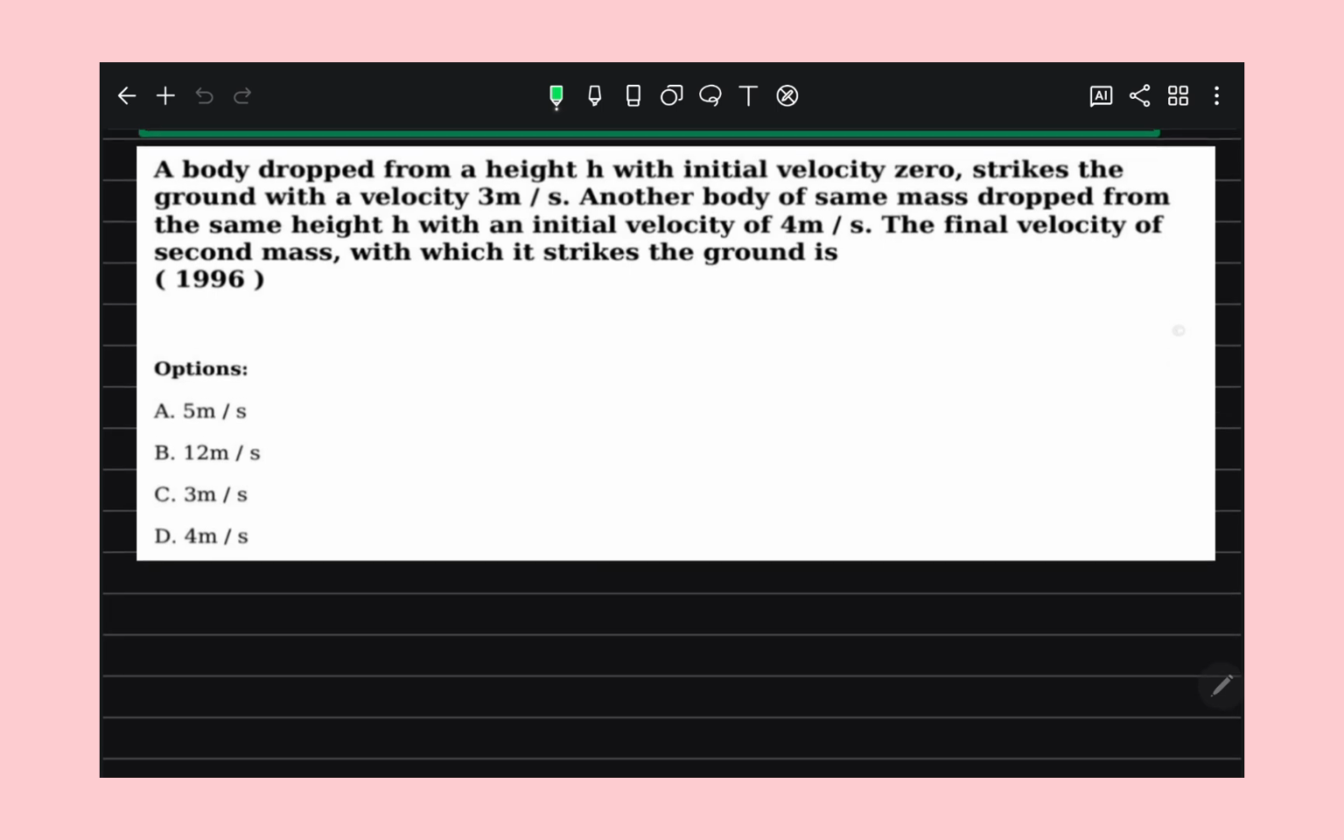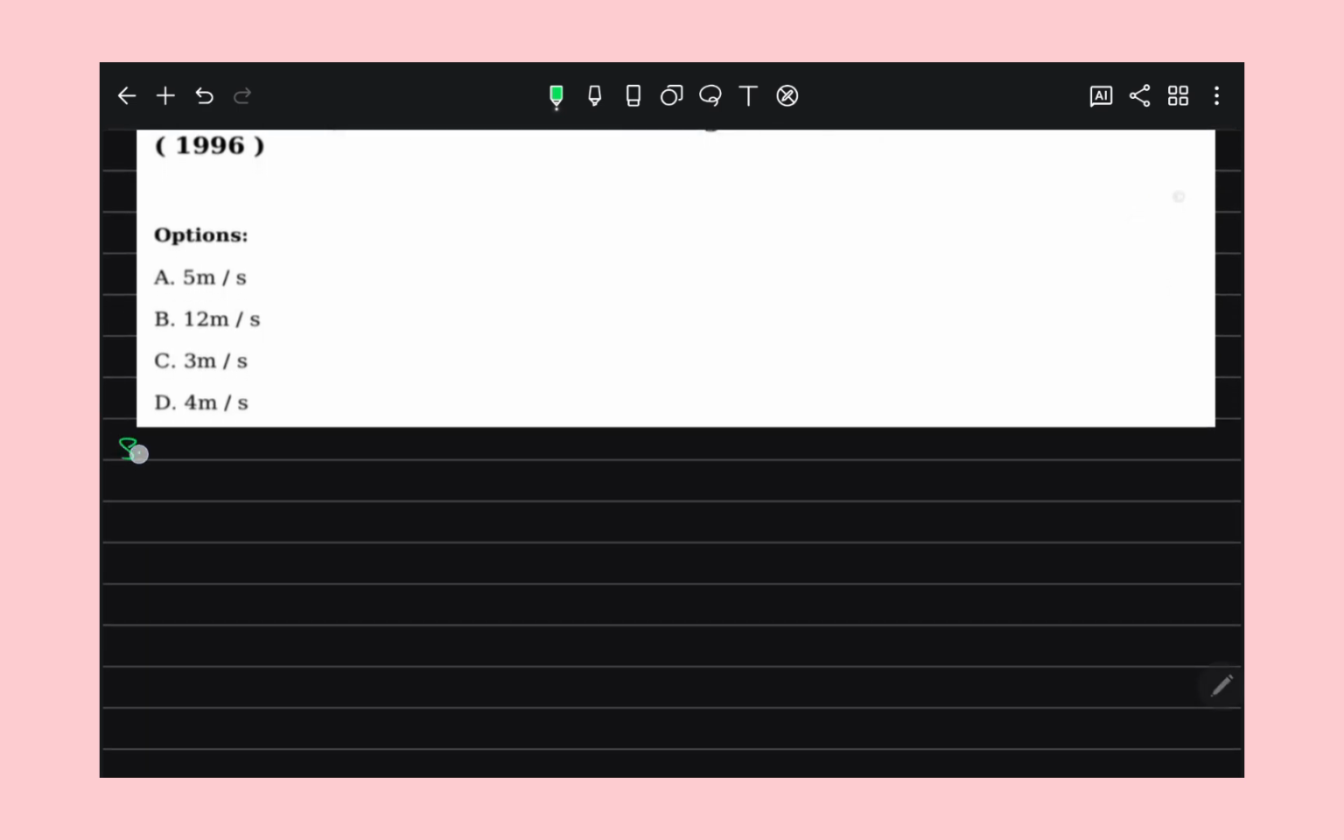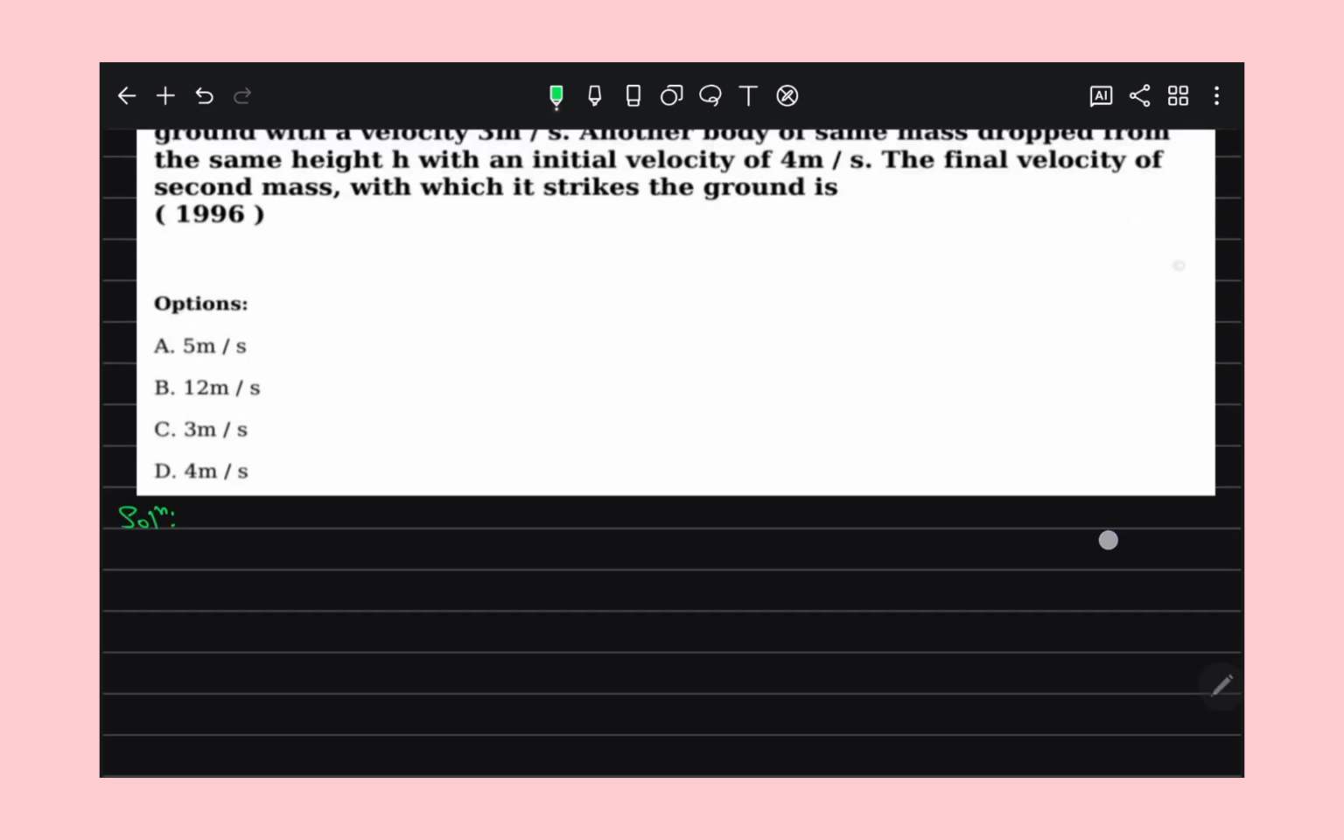A body is dropped from a height h with initial velocity 0 and strikes the ground with a velocity of 3 meter per second. Another body of the same mass is dropped from the same height with an initial velocity of 4 meter per second. Then what is the final velocity of the second mass with which it strikes the ground? That is also a good question. I say this is a conceptual question, and if your mathematics is good, then you can solve it.